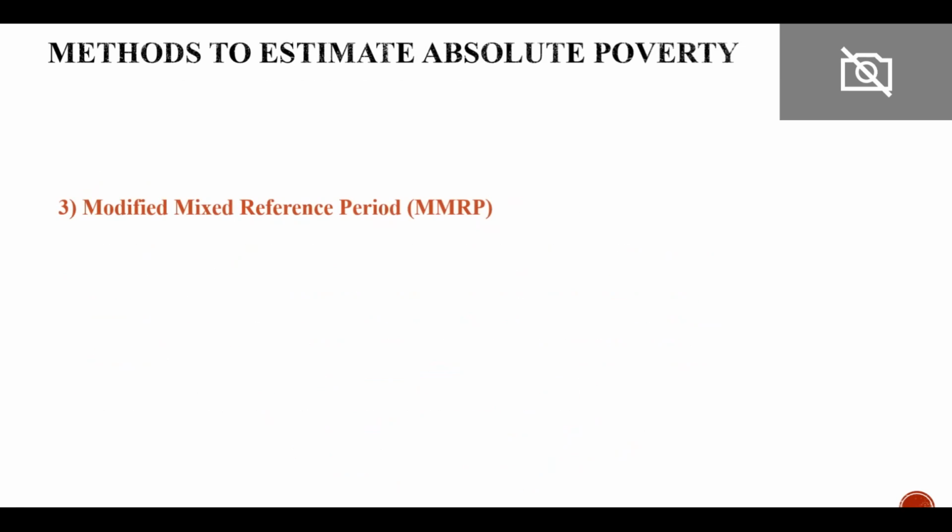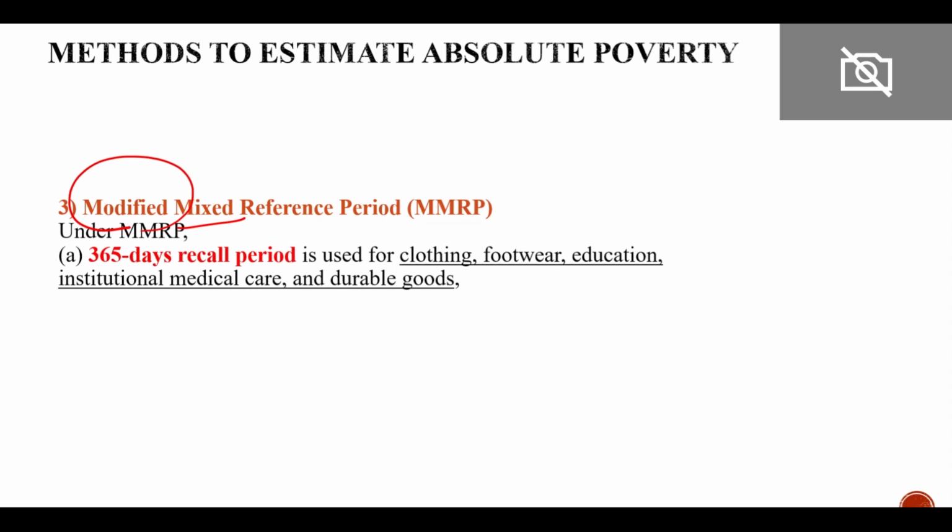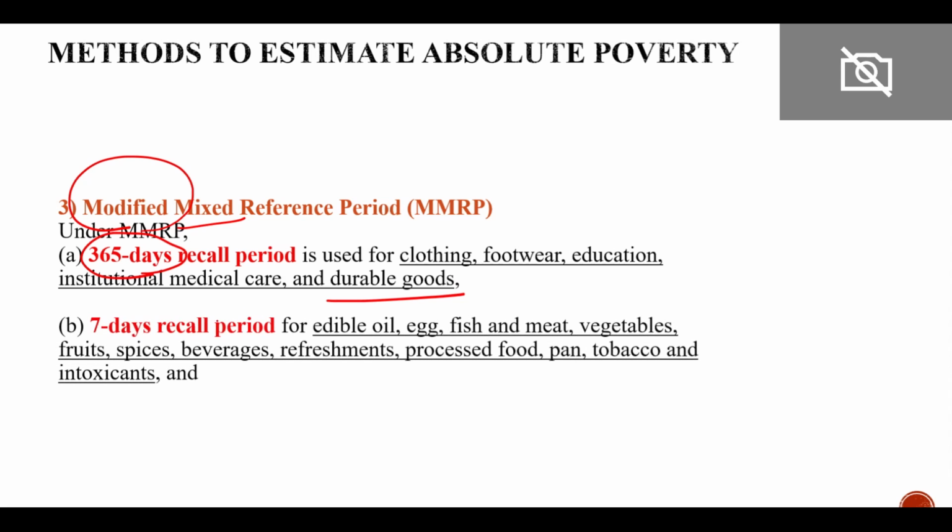Next is modified mixed reference period. So this has been modified further. The mixed reference period has been refined further. In this case, we take 365 days for items which are durable in nature. We take 7 days for the perishable items, for example edible oil, eggs, fish and meat, vegetables.